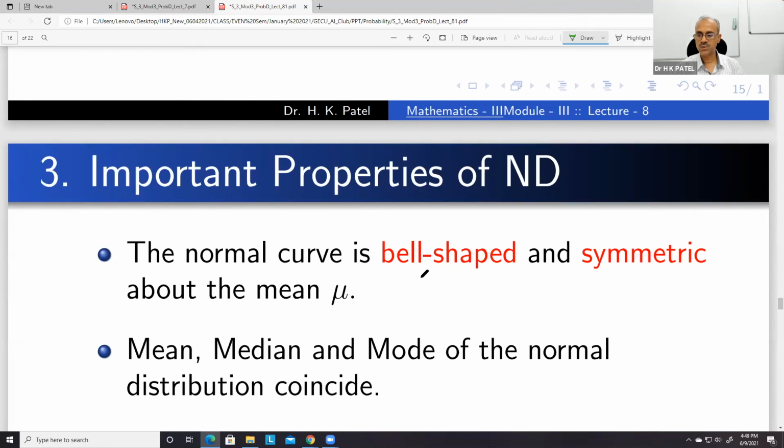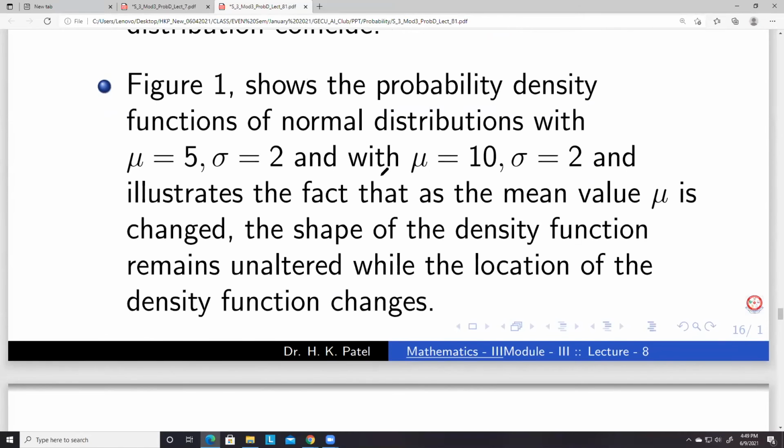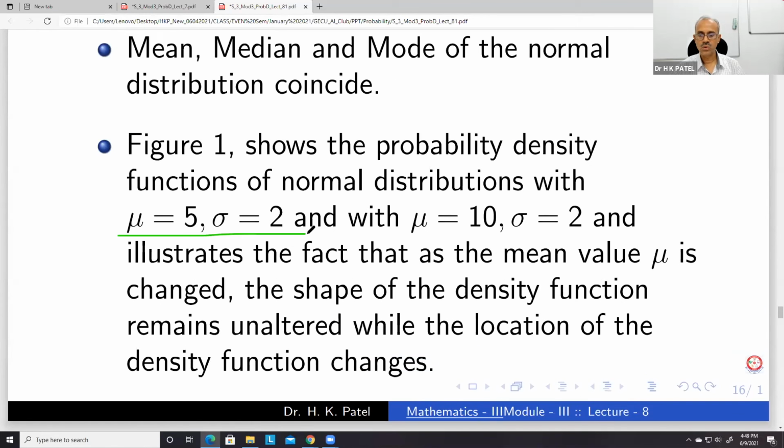The normal curve is bell shaped and symmetric about the mean mu. Mean, median and mode of the normal distribution coincide. And these are two normal distributions here.